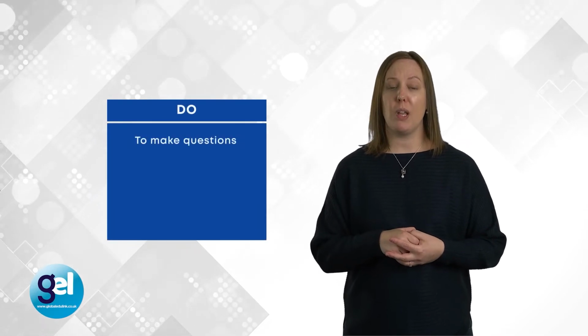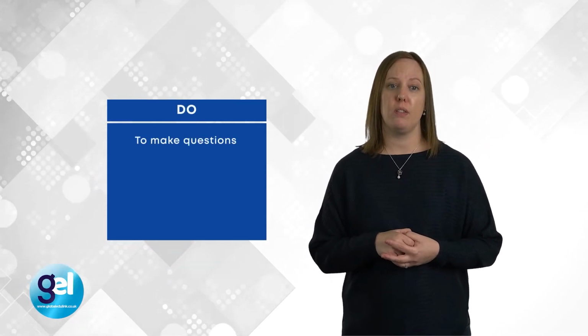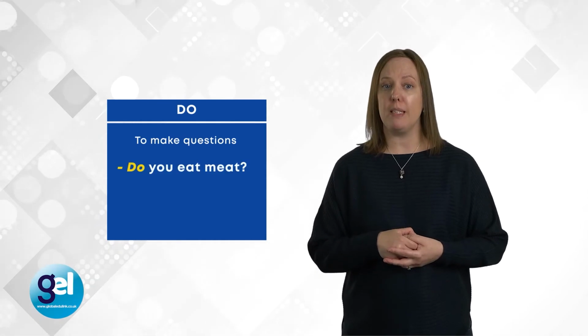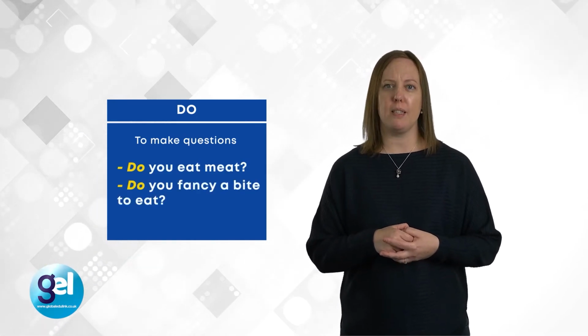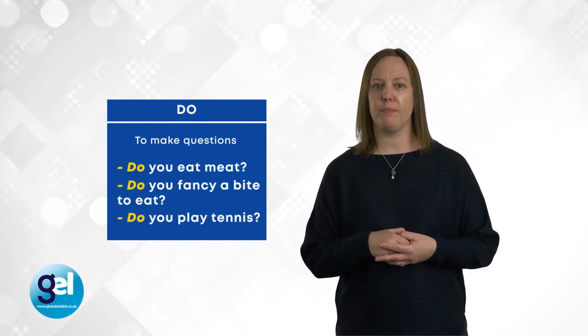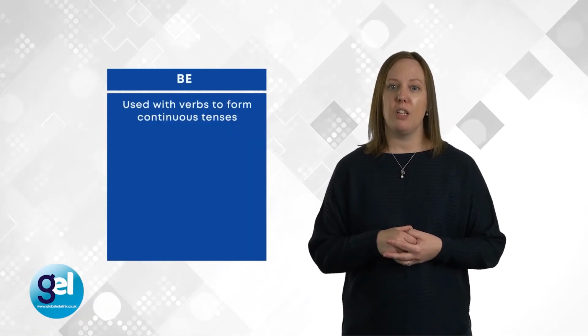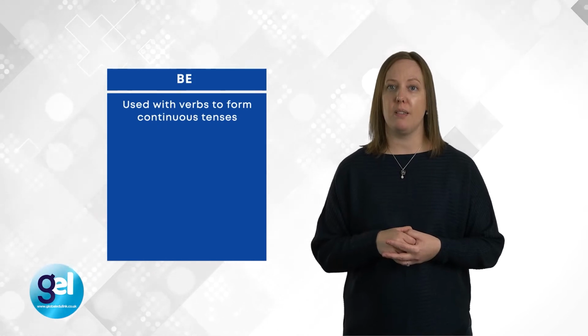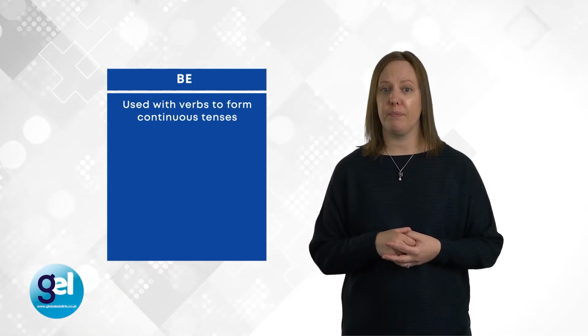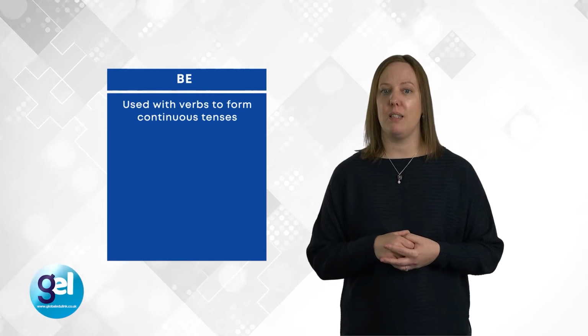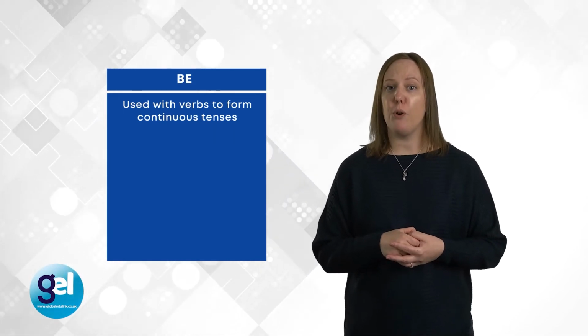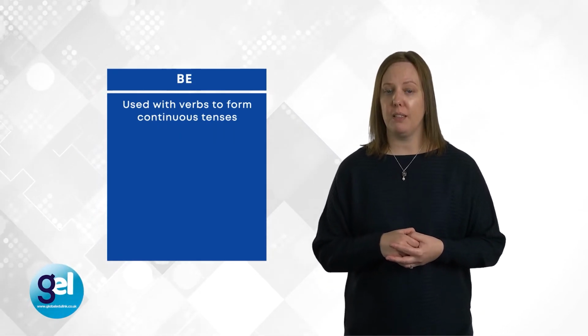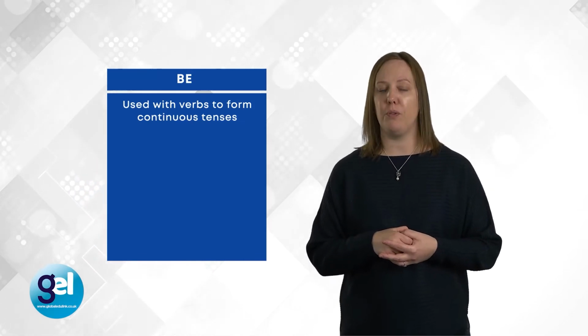So if we look at the verb do, we often use this to make questions. For example, do you eat meat? Do you fancy a bite to eat? Do you play tennis? With be, we use this to form continuous tenses, sometimes known as progressive. Continuous tenses, the present continuous, are formed with the auxiliary verb to be and the ing form of the verb.